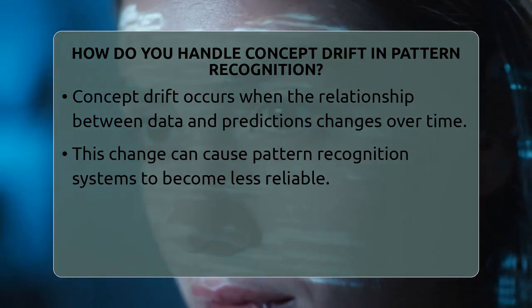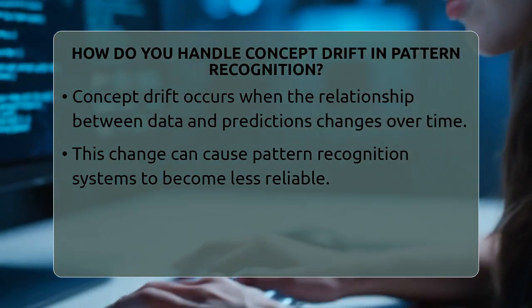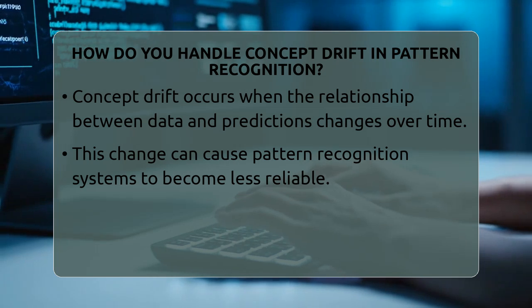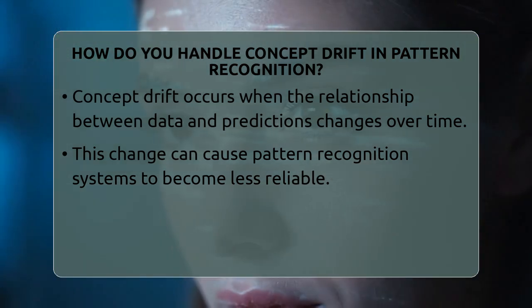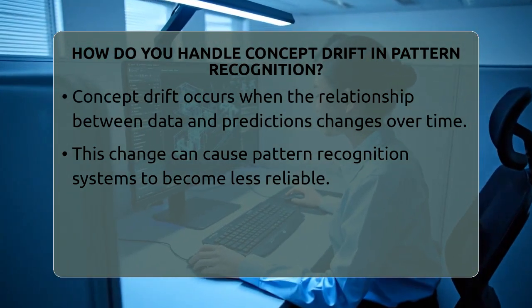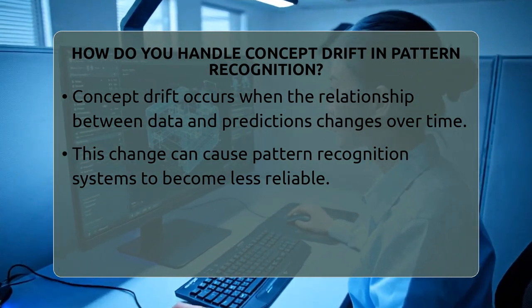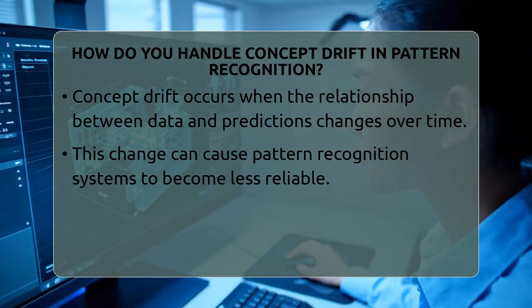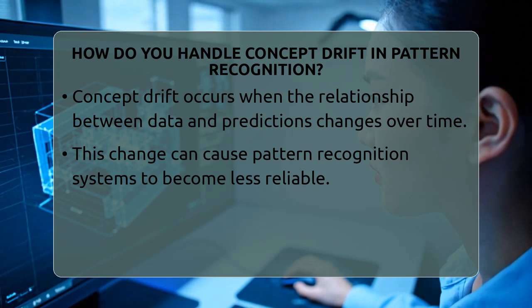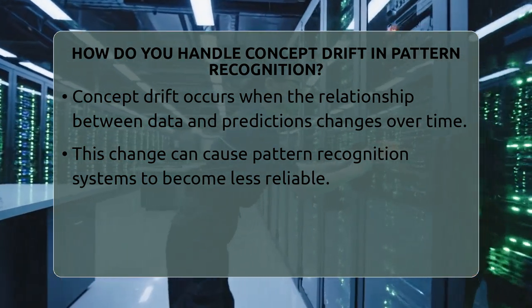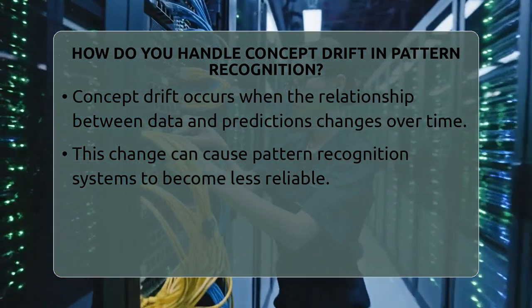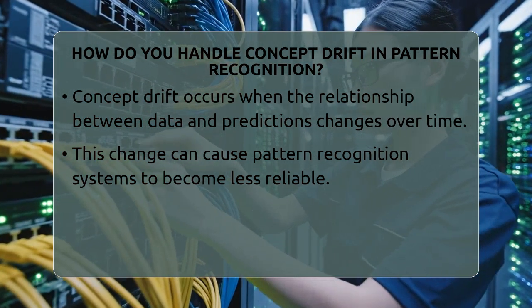How do you handle concept drift in pattern recognition? Imagine you're trying to teach a machine to recognize faces, but over time, people's styles change or new fashion trends emerge. How do you keep the machine accurate when the patterns it learned no longer match what it sees? That's where handling concept drift comes into play.